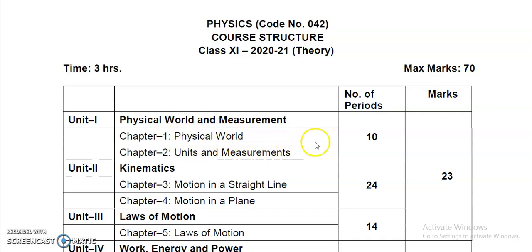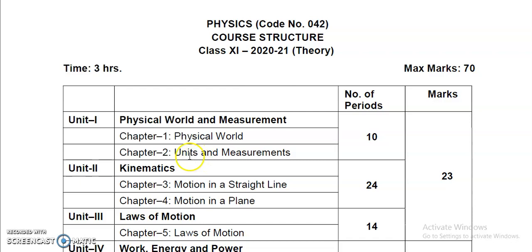Right. The next chapter, chapter 2 of unit 1, is units and measurement. In this chapter we'll go through fundamental and derived units, like mass is a fundamental quantity but force is a derived quantity.